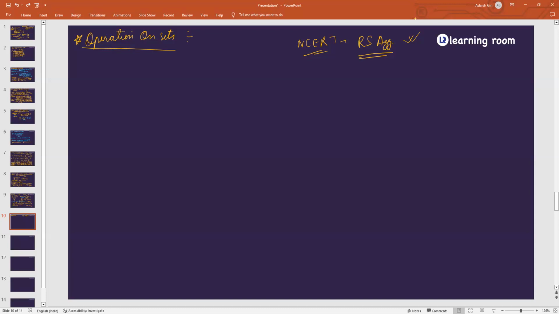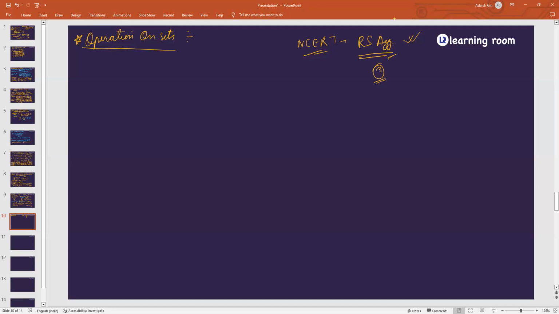So R.S. Aggarwal, you get it? You may get this in PDF form also, on Google or somewhere, you'll get this. And try to solve the first 3 exercises. Till subsets we have done. Try to solve subsets and bring me the doubts in the next class.